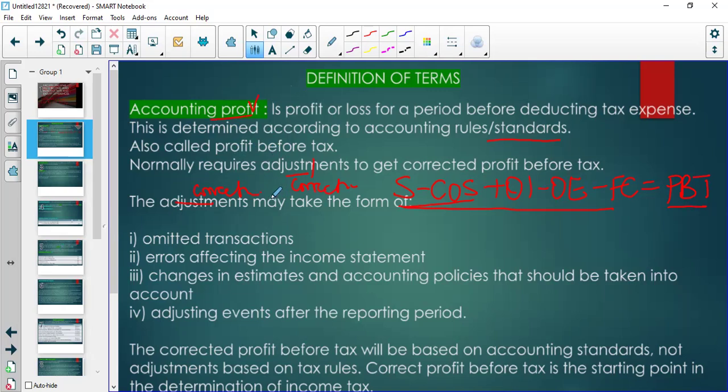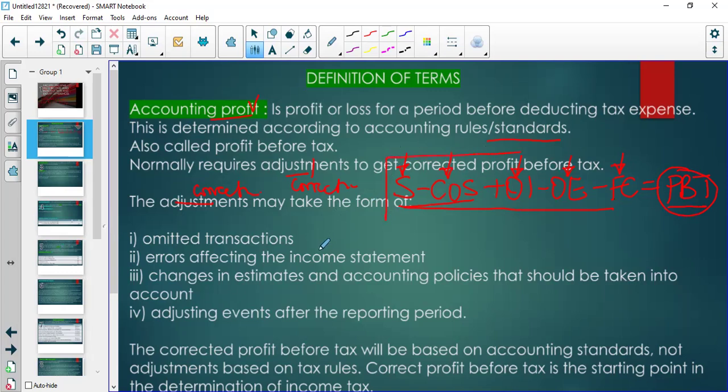So they do that because there will be errors that could either affect sales, errors that could affect cost of sales, errors that could affect other income, errors that could affect other expenses, errors that could affect finance costs. So what the examiners mean is this profit before tax is not correct, right? From your normal accounting, something is not right. So you need to adjust here.